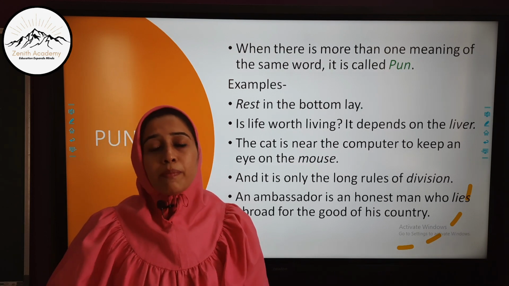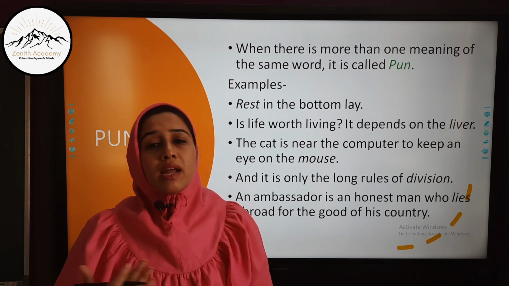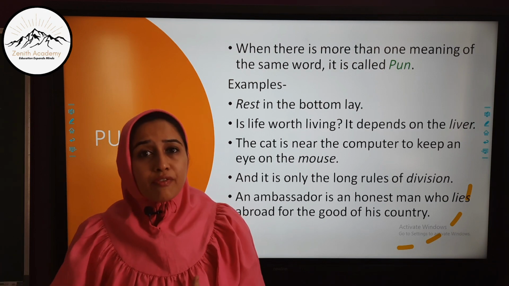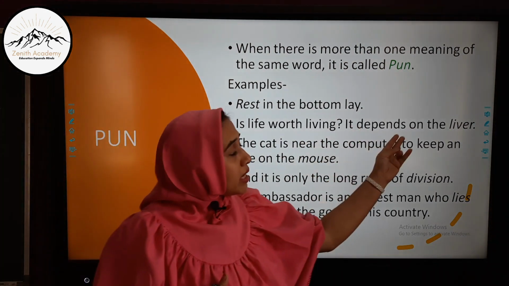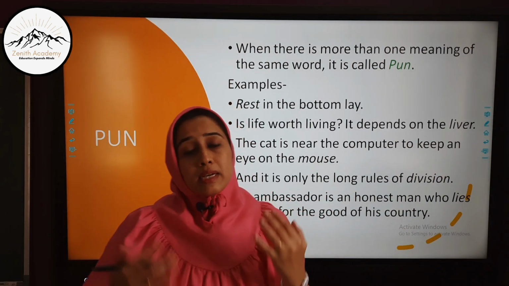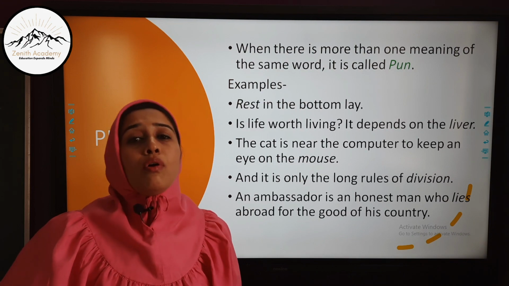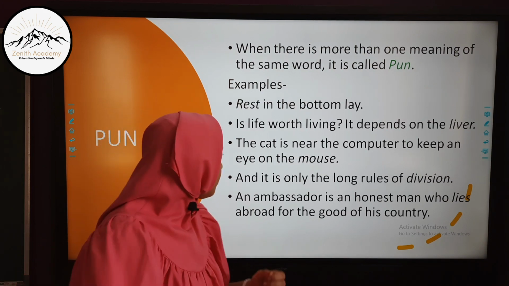Usually we know the people who are addicted to drinking and smoking, their liver and lungs are not in good condition to give them a healthy life. So is my life worth living? It depends on the liver. One meaning is how as a person I am leading my life, and the other is how healthy my liver is to support my life.